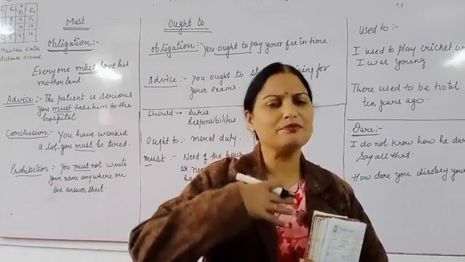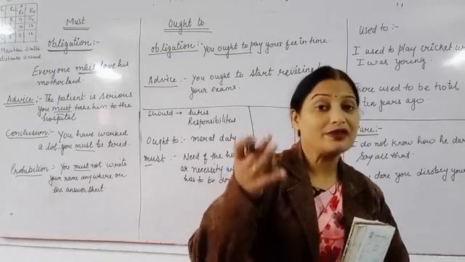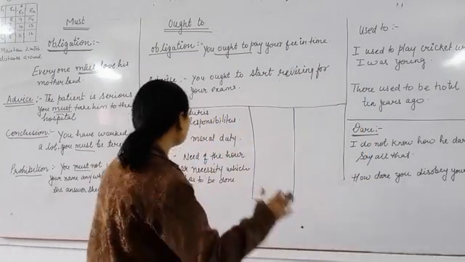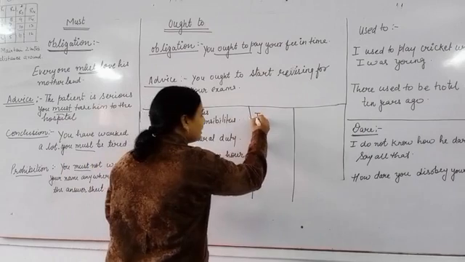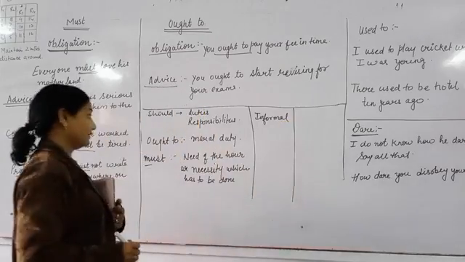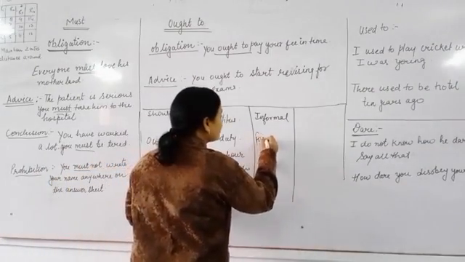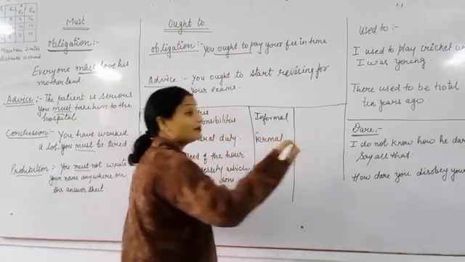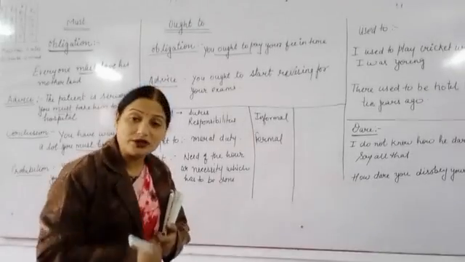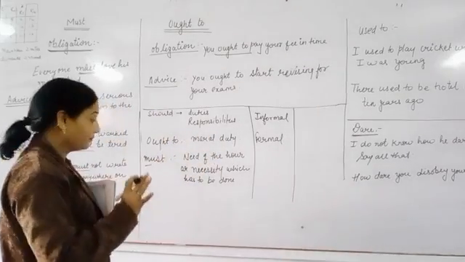So it means in a general sense we are saying these things. And that's why it is used in the informal sense, but ought to is used in the formal sense, where there are some duties, some responsibilities, we have to use ought to.